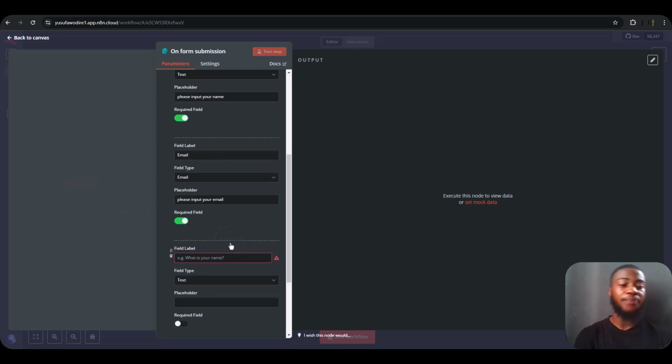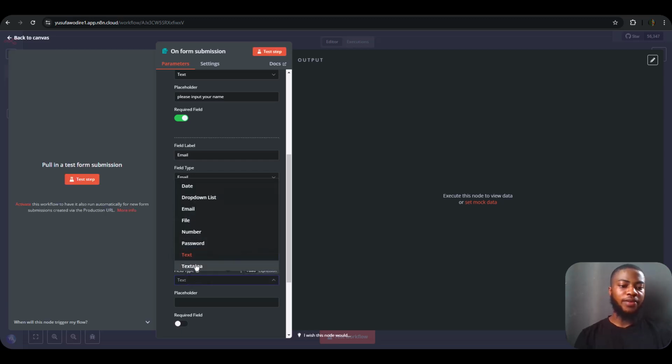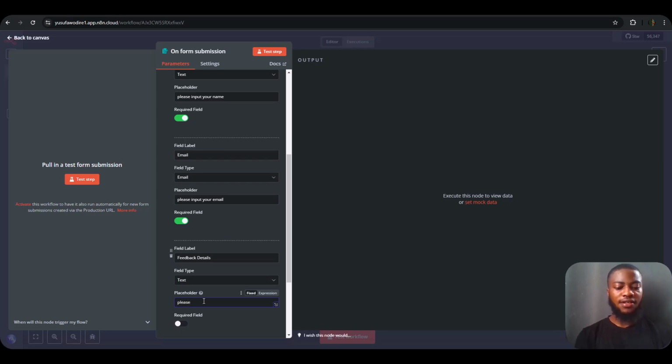By the way, it can be as many as possible, but for this use case we are just going to be using 3 fields, which are the email, the name, and the actual feedback. The last field that we're going to be using is the feedback. For the type, I'm going to be leaving it as text, and for the placeholder, I'll just write please input your feedback in details.